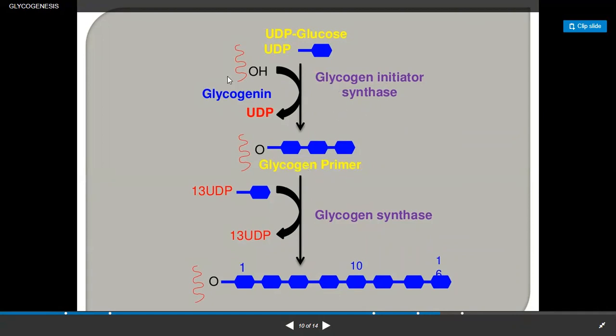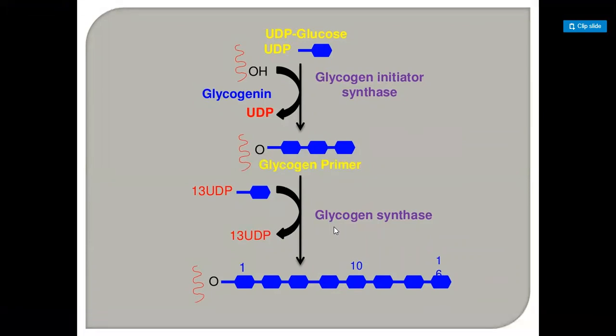The glycogen comes in contact with the glycogen primer, and after that UDP glucose molecules will form an unbranched molecule of glycogen.